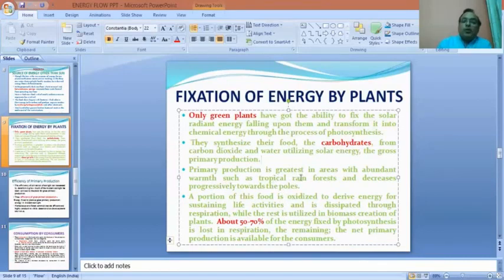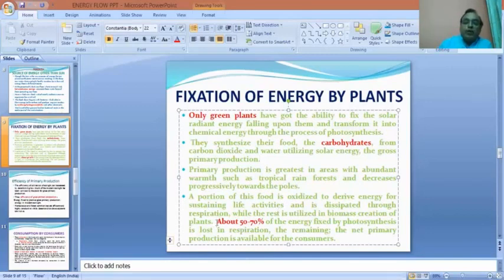This gross primary production is greatest in the areas which are warm, where tropical rainforests are in abundance, and it gradually decreases as we move towards the poles. A portion of this food is oxidized for the production of energy for driving the life processes of the plants themselves, and over and above this, energy is transformed into biomass, which is available to the next trophic level.